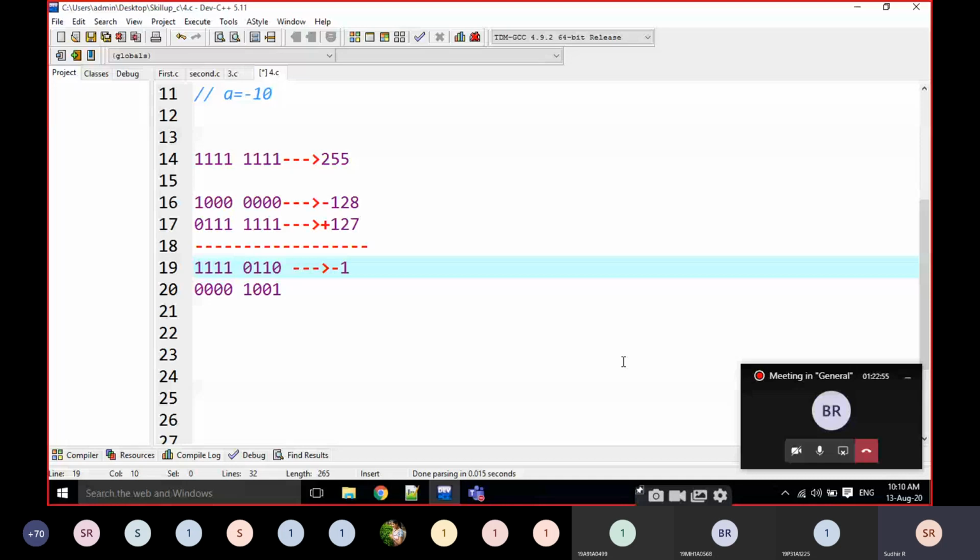What is the binary value for 1110110? Please calculate it.